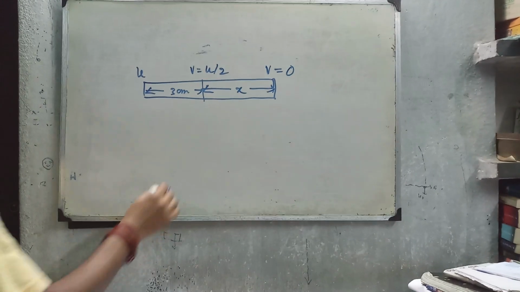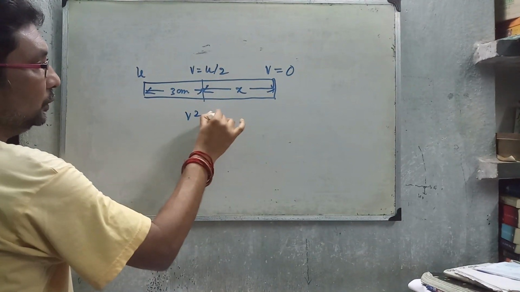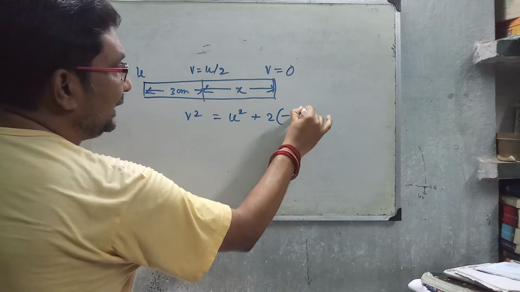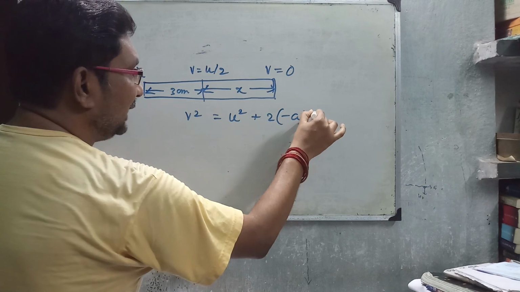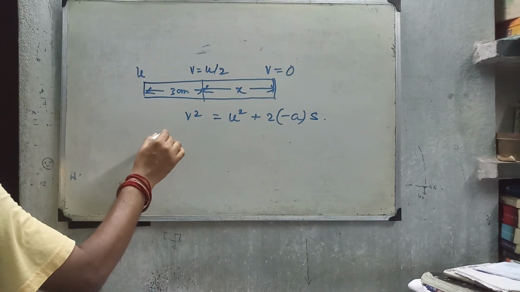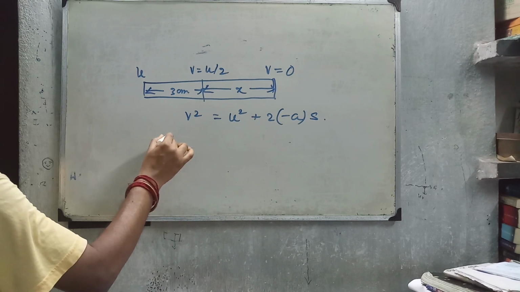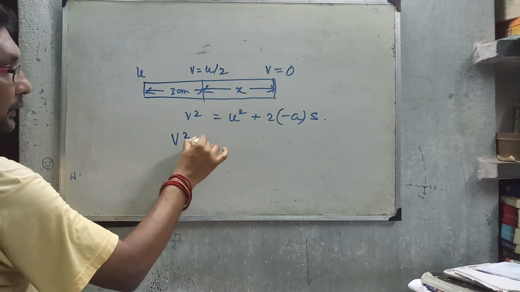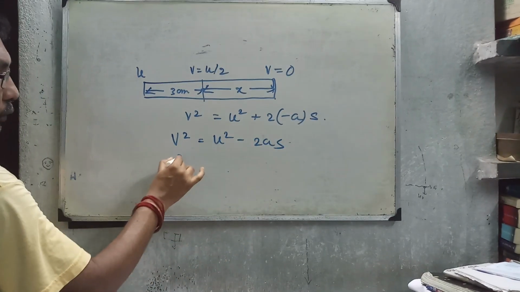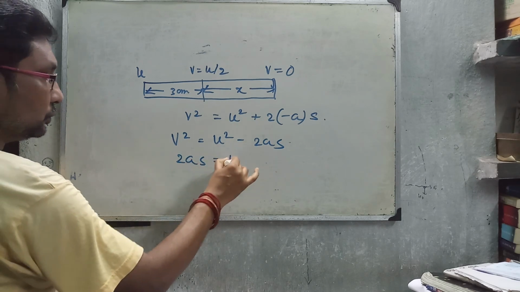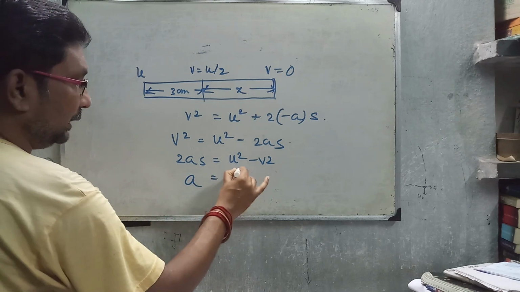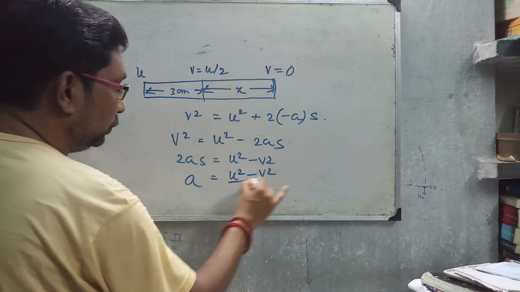The general equation to solve the problem: v square equal to u square plus 2 into minus a into s, with a taken as negative, as the force is resistive, that is there is deceleration. That is v square equal to u square minus 2as, that is 2as equal to u square minus v square, that is a equal to u square minus v square by 2s.